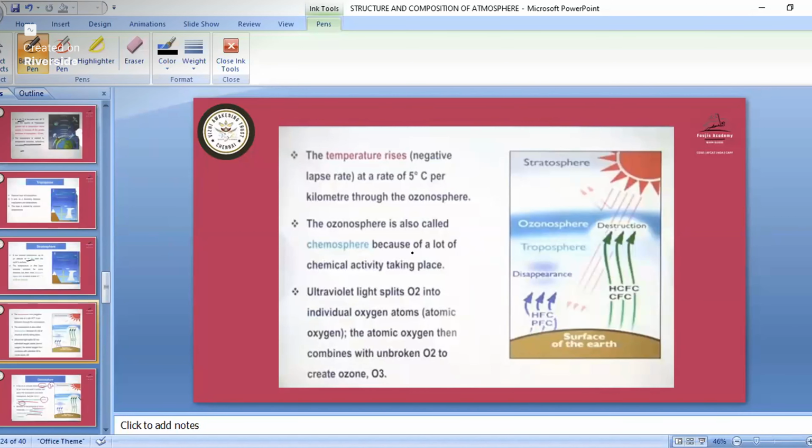So here what is happening is that ultraviolet light splits O2 into individual oxygen atoms, and then atomic oxygen combines with unbroken O2 to create O3. So remember how O3 is created.